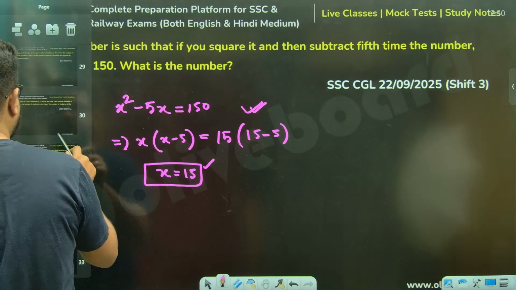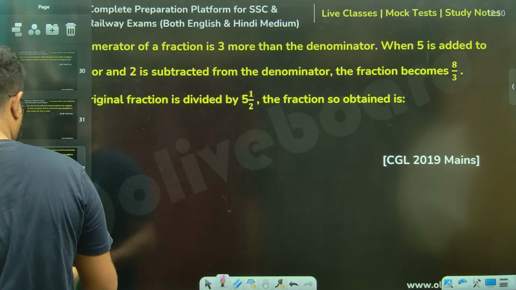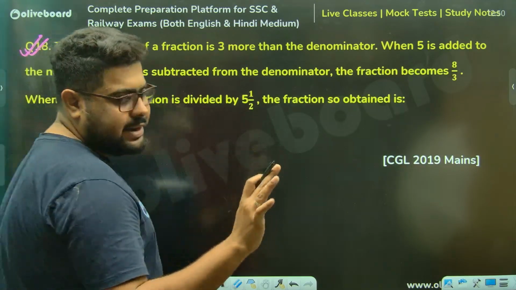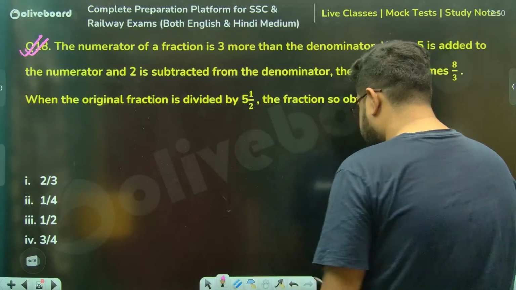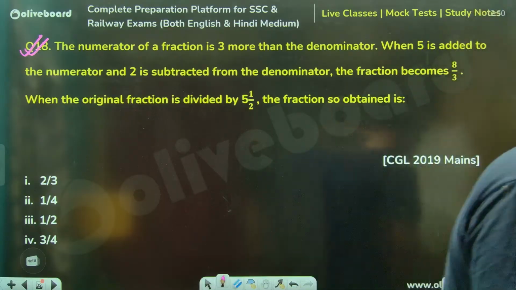Let's do a couple of questions which are of fractions. It can be a mains question, but again, it's not very difficult. So please solve this. I'll give you a minute's time.